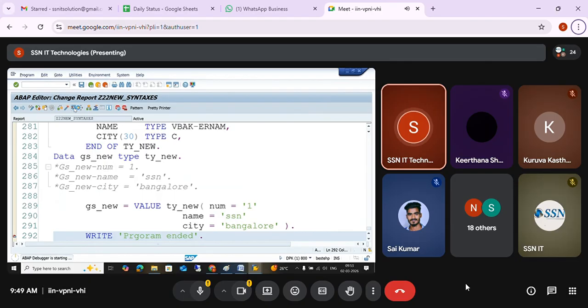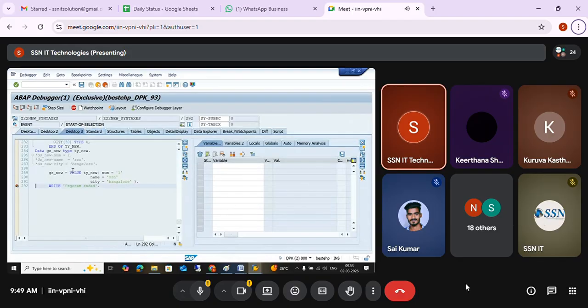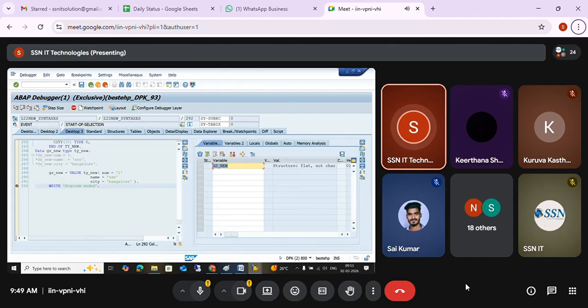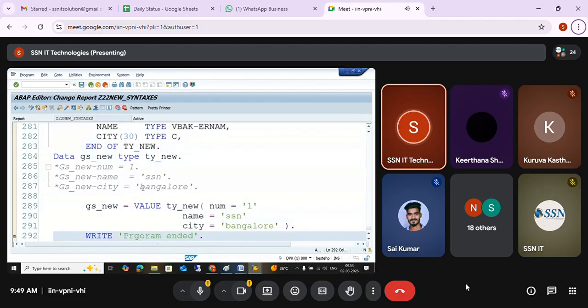So you can see it's going to fill the GS new values. You can see 1 SSN Bangalore got filled. So this is how you can write, instead of writing work area hyphen again, you can fill like this: work area equal to value of the structure name, with whatever fields and the assigning values. This is the new syntax.